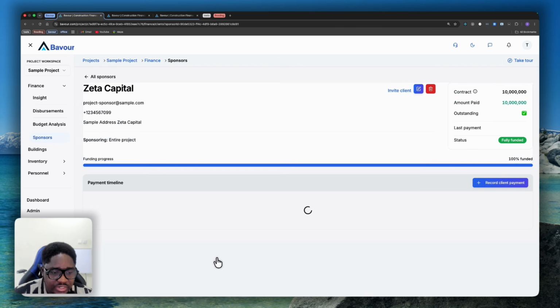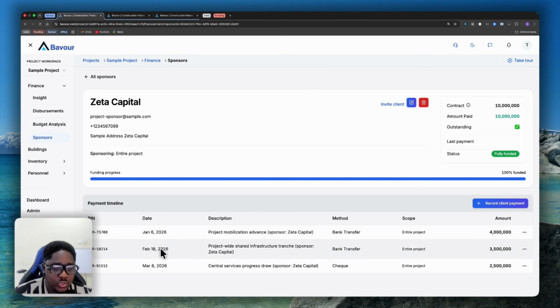Now, if I open this particular sponsor, you will see a record of the number of cycles that it took them to complete this payment, how much was paid, what method of payment was used, and the date of payment. You can add a payment record using this button here, and you can also invite these clients. When you invite them, the clients will have a dedicated portal where they can monitor their projects, or if you invite them to a building, they get to monitor the building. And so this sponsor has paid, in summary, an amount of 10 million, so it's fully funded.